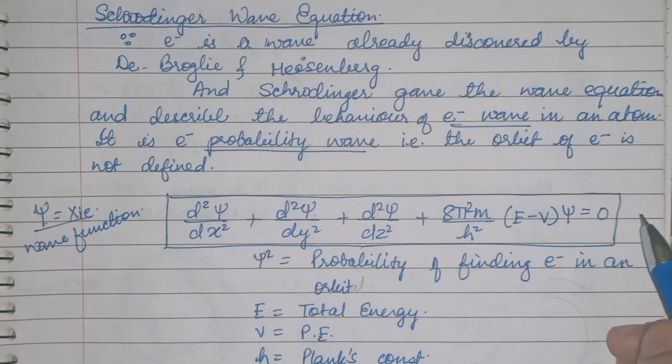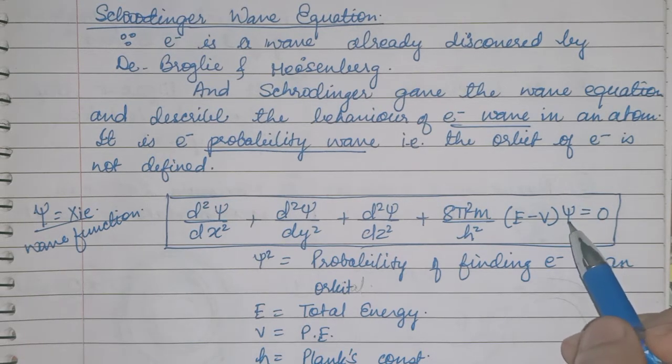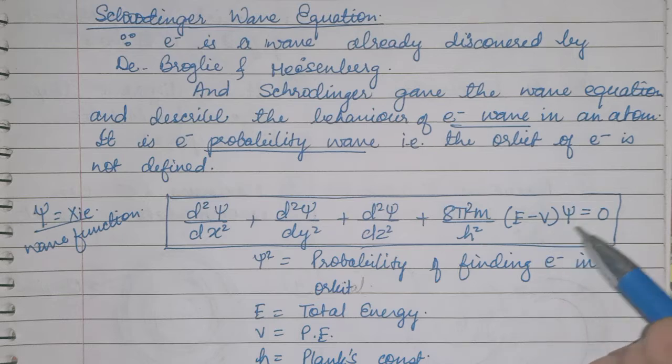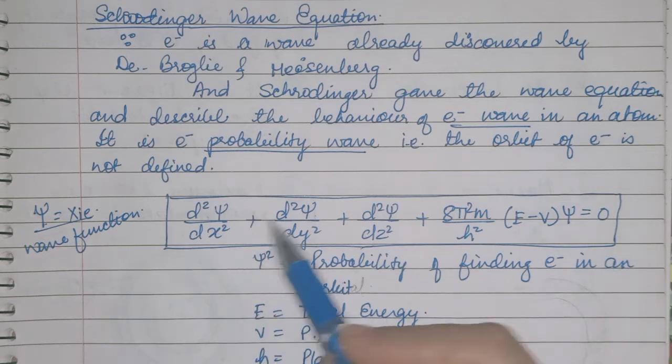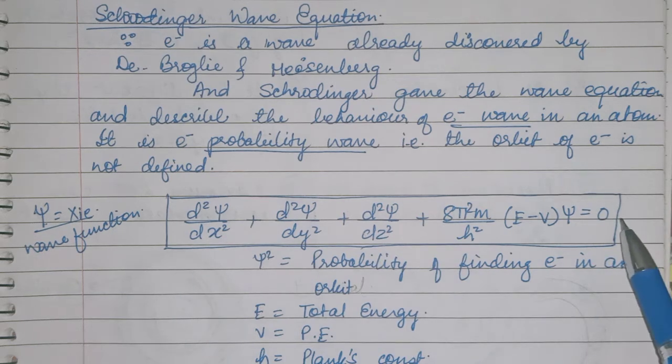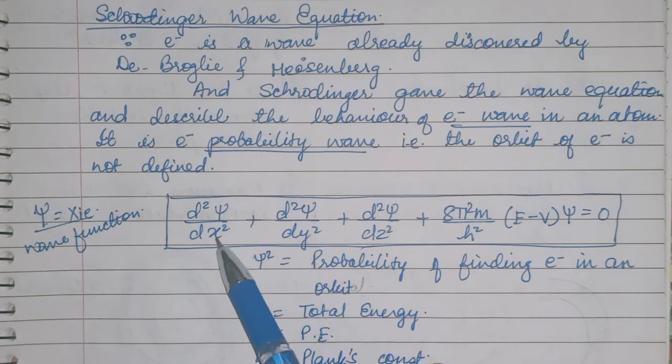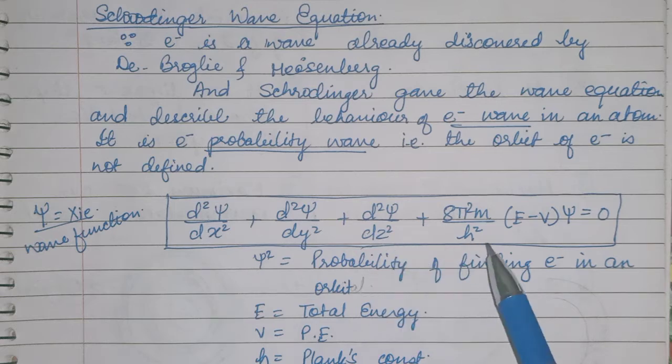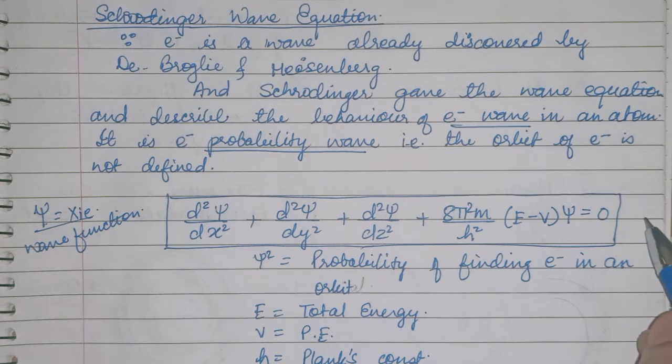You will not learn this equation in a derived manner, you don't have to derive this equation. You just learn this equation, that is known as Schrödinger's wave equation. These x, y, z are the three-dimensional space in which the electron can be present.